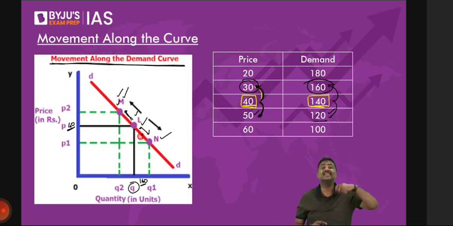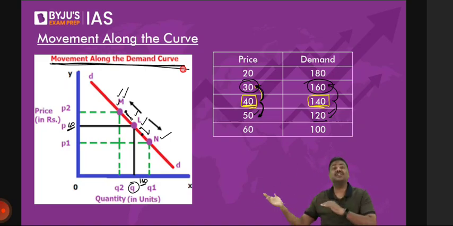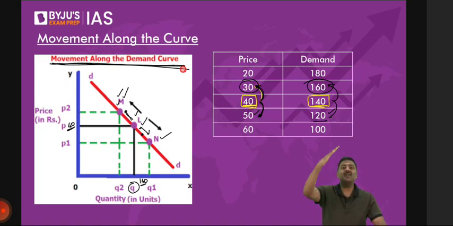I hope you understand. That is the reason this movement, because it is happening on the line, is called movement along the curve. Whereas in the other case, the point will keep on shifting. It will either shift to the right or shift to the left. But here, the point will move up along the curve or move down along the curve only. That is simply, in simple terms.